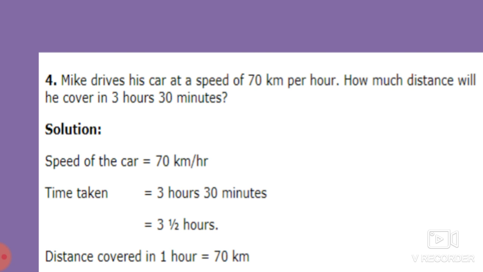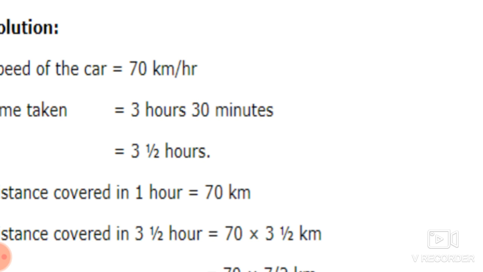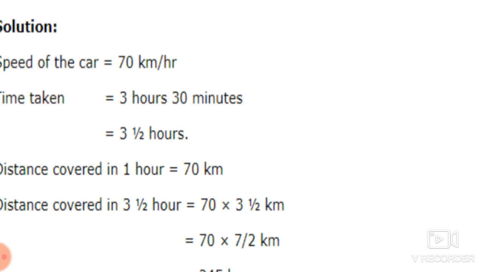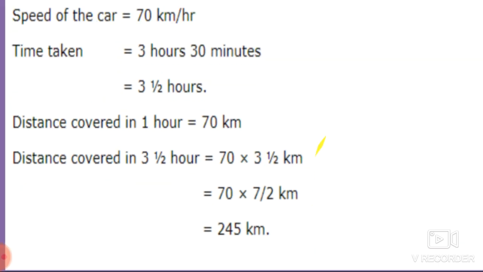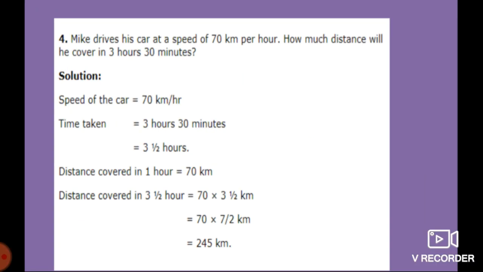Okay, so we have to calculate how much distance. See students, per hour means in 1 hour 70 km, and we have to find out the distance covered in 3.5 hours. So we can multiply speed into time, that is 70 into 3.5 km. We will get 70 into 7/2 km, that is 245 km. So the distance covered in 3.5 hours is 245 kilometers.